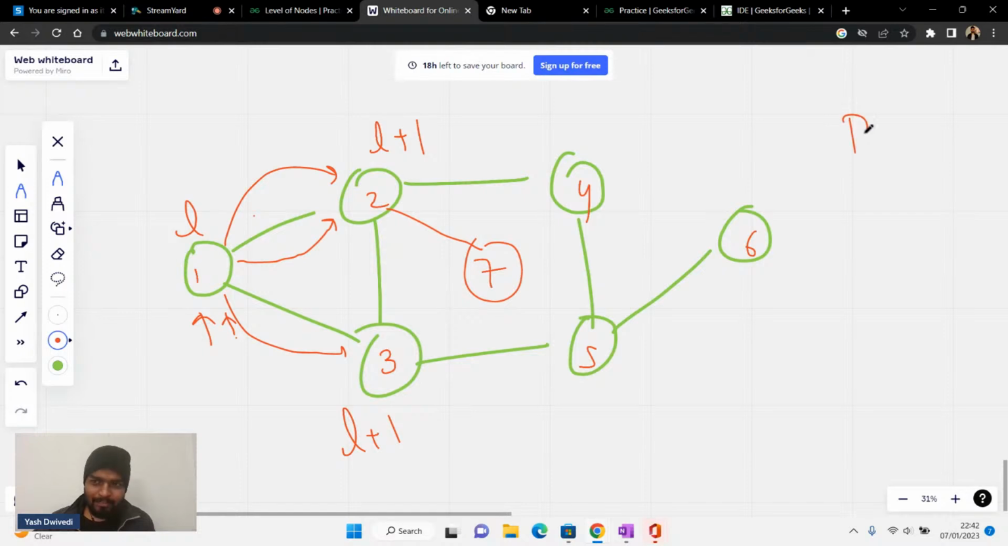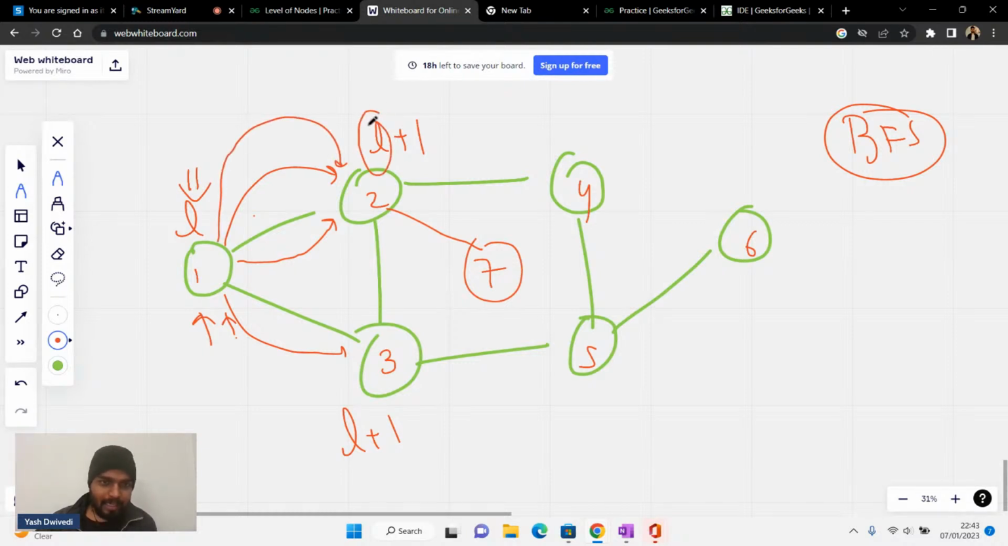Obviously we will be using the BFS technique for this, but the logic is that if we are at a particular node and its level is L, then if I'm going from that node to another node, the level would be L plus 1. Yes or no? Is everyone clear with this idea, guys? Please hit the like button and tell me.